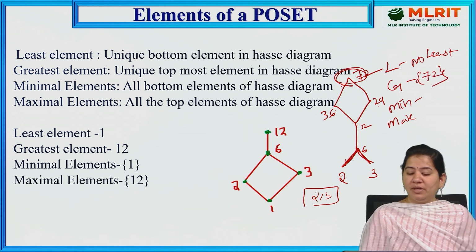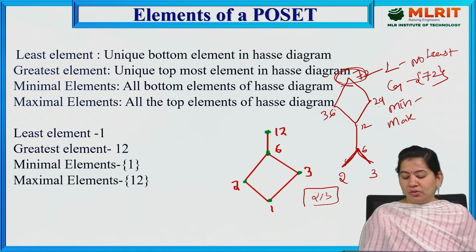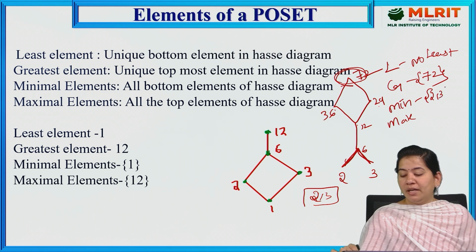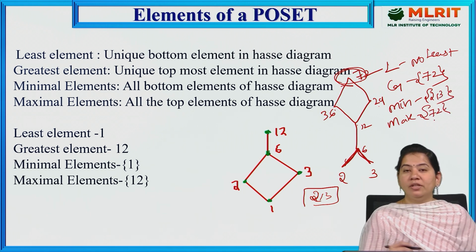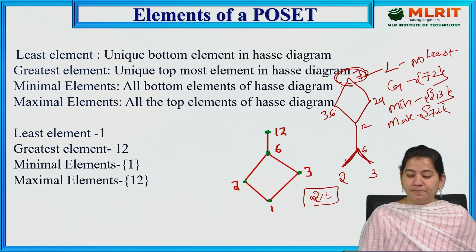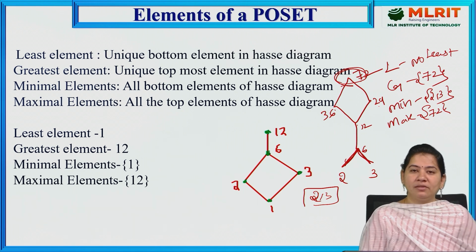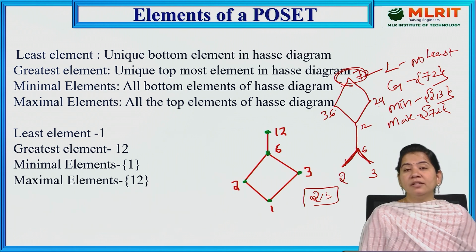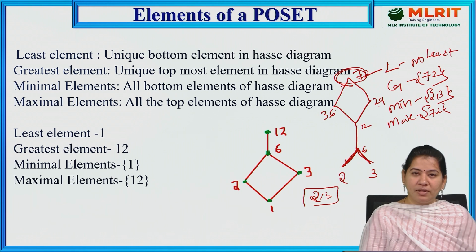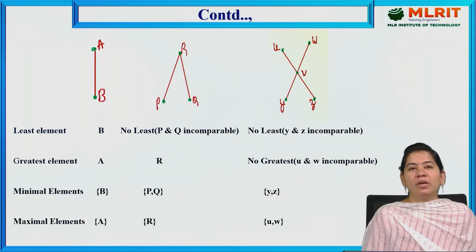Next we have minimal elements. What are the minimal elements here? As we have more than one, 2 and 3 are the minimal elements. And for the maximal element, since we have only one, you can write 72 itself as the maximal element. So this is how you can find these for the Hasse diagram. Least and greatest elements can be minimal and maximal elements, whereas minimal and maximal elements cannot necessarily be least and greatest elements. So here let us see one more example.